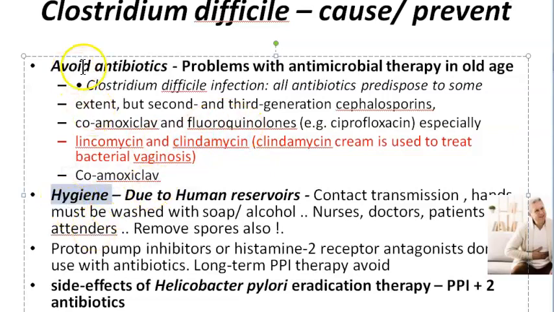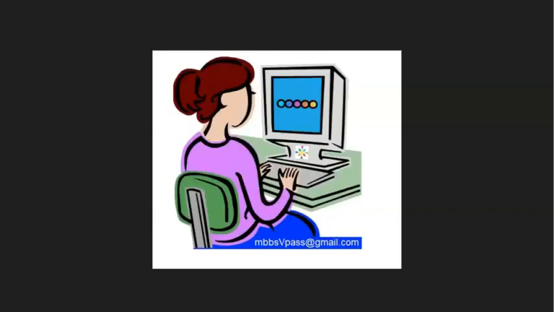Now, so avoid antibiotics. Like we told you, broad spectrum antibiotics you should not use. Broad, B-R-O-A-D, broad spectrum. Broad spectrum means what? It will kill more bacteria. So what will happen? You will give Clostridium difficile a chance to multiply and colonize, okay? Now, let's go to the next point, people. What are the causes, so that you know you can prevent, correct?